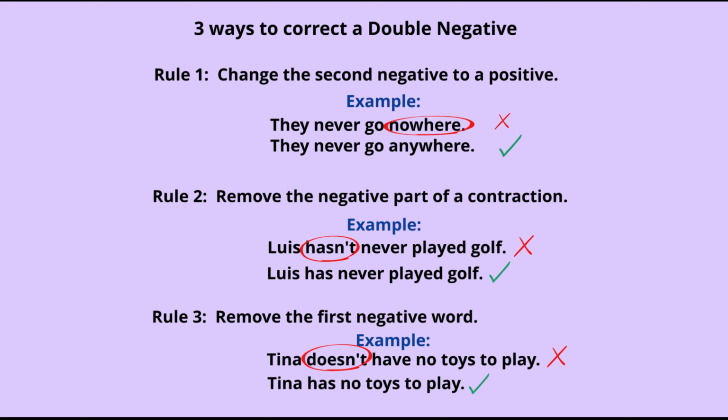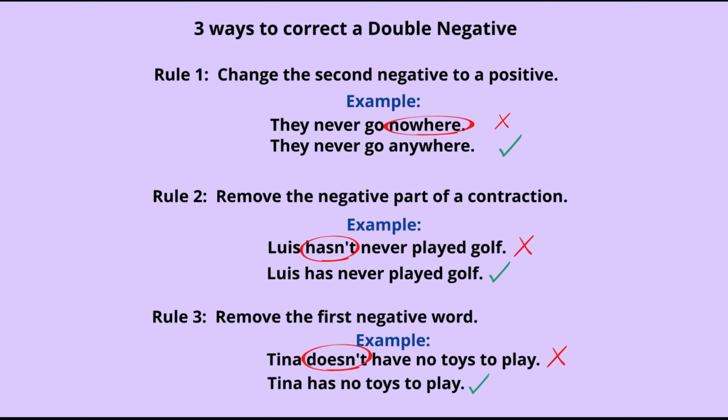There are three ways to correct a double negative. Basically, there are three rules. Rule 1, change the second negative to a positive. Let's see an example. They never go nowhere. Never and nowhere are two negatives. So, you can take away nowhere and place anywhere in place of that. They never go anywhere. So, here you will have one negative, never, and anywhere would be the positive.